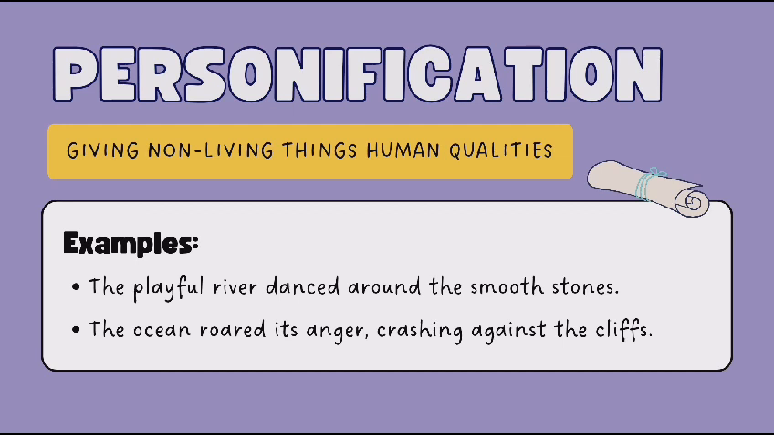The next one is personification. It means giving non-living things human qualities. For example, the playful river danced around the smooth stones. Here the river is considered playful, which we attribute to a living human being. The second example is the ocean roared its anger, crashing against the cliffs. The ocean is shown as a human being who is showing its anger.